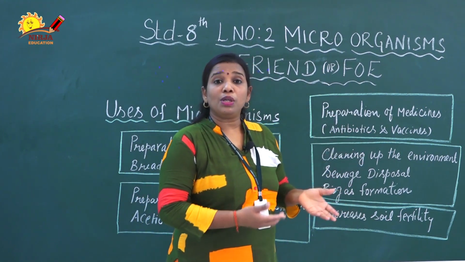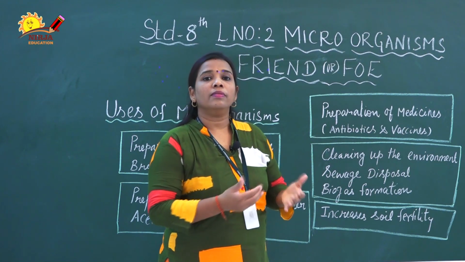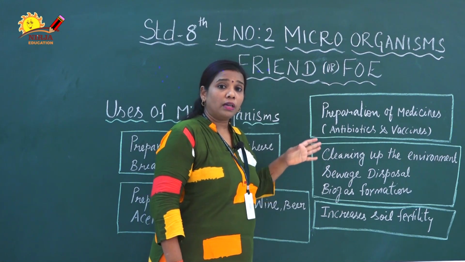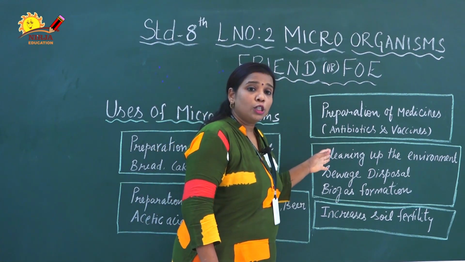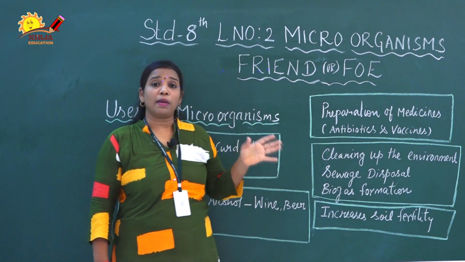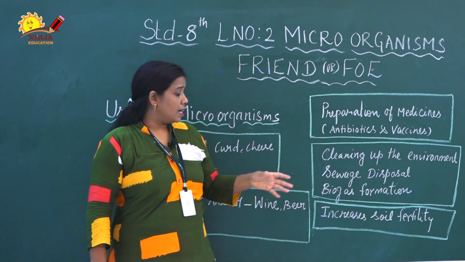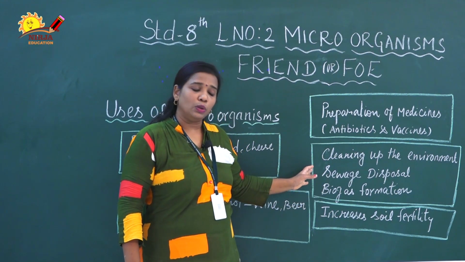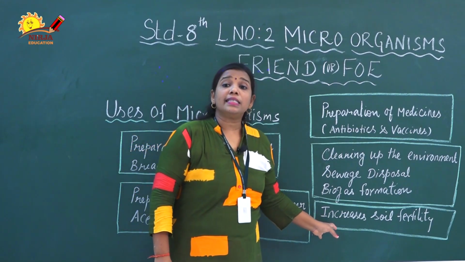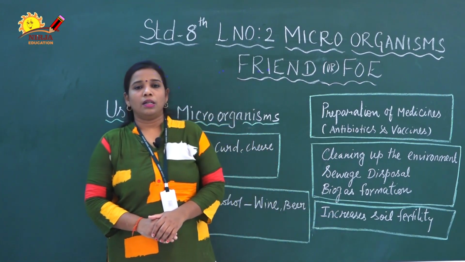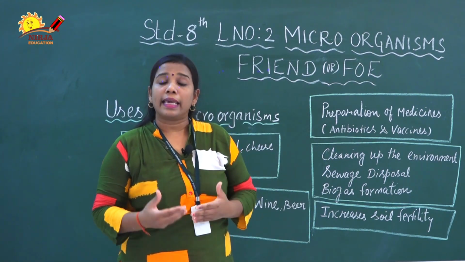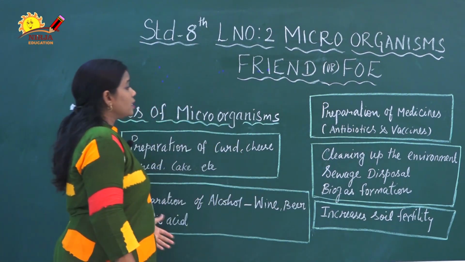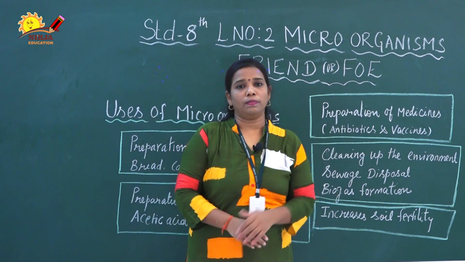Even vitamin B can be prepared with the help of microorganisms. They also help to clean our environment: they clean the sewage disposal, remove toxic substances, and make the sewage suitable for recycling, and they are used in the preparation of biogas. They also increase soil fertility, so that soil nutrients can be replenished with the help of microorganisms. These are the different ways microorganisms are useful.